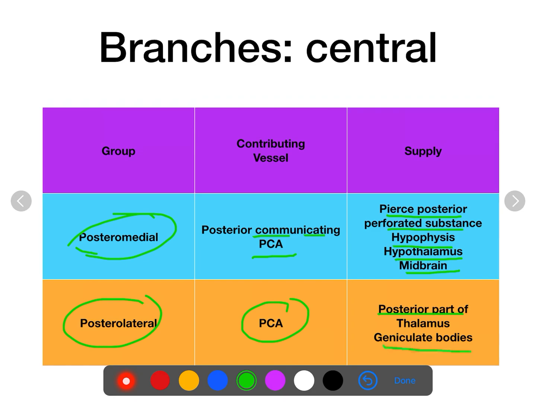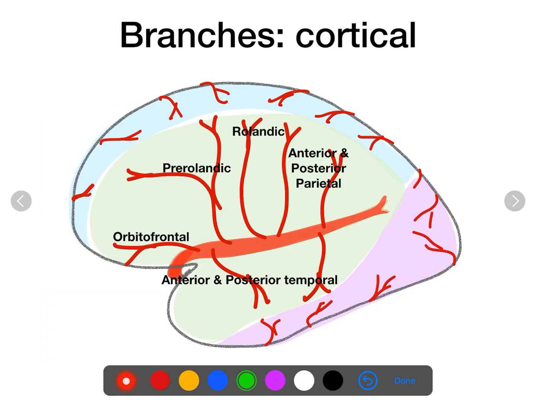Cortical branches we have already discussed with the individual cerebral arteries. The diagram you should draw here, if it is asked, is the circle of Willis. The supralateral surface is supplied mainly by the middle cerebral artery. The branches are orbitofrontal, pre-Rolandic, Rolandic, anterior and posterior parietal, and anterior and posterior temporal.